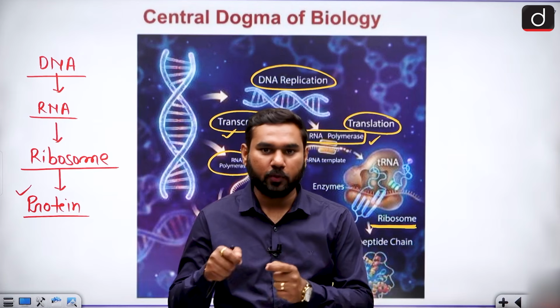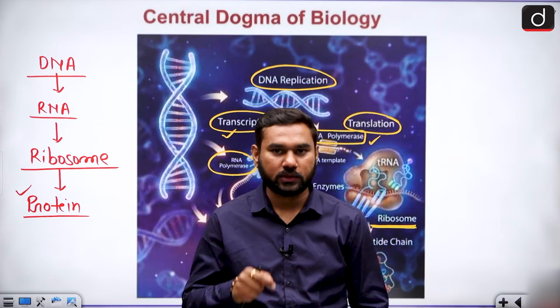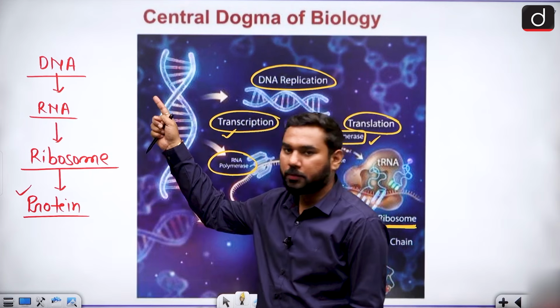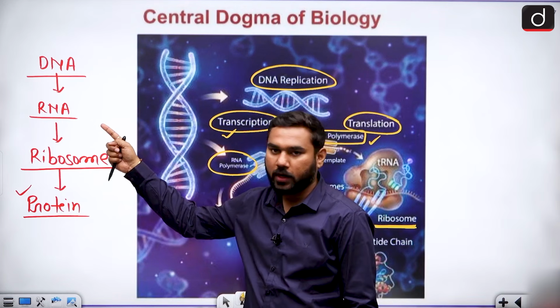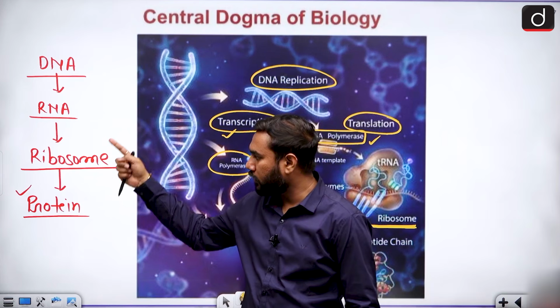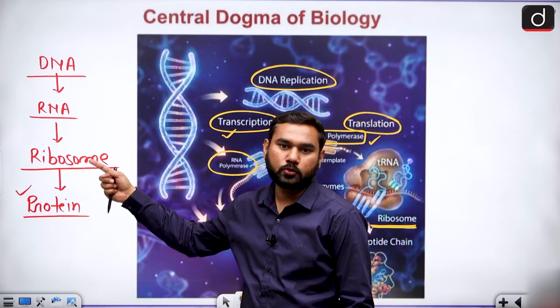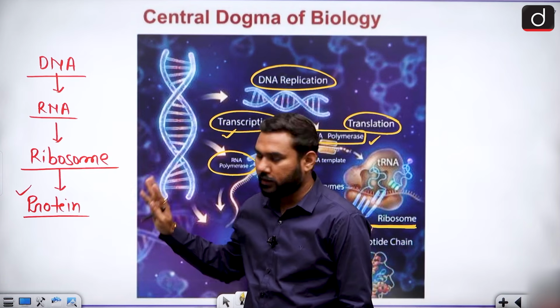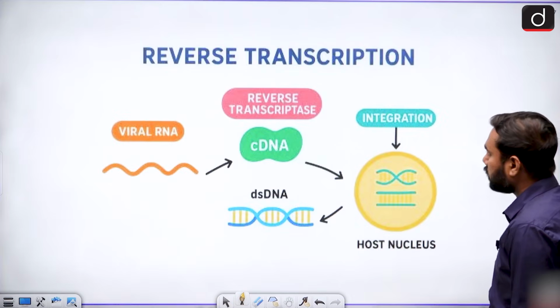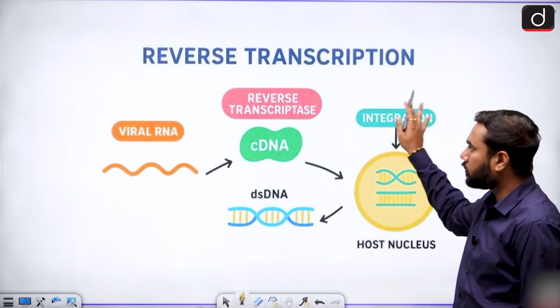So for different types of protein making, this process is fully controlled by DNA, because DNA has all the information, but it first gives it to RNA. RNA is the message, mRNA is the message. This one reaches the ribosome, then the ribosome forms the proteins. Clear? But there is one process which is also very important, and this is called reverse transcription.